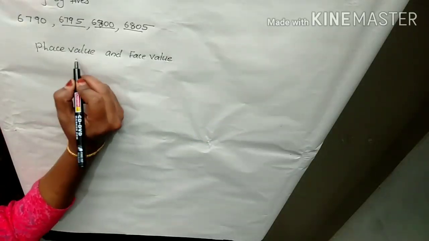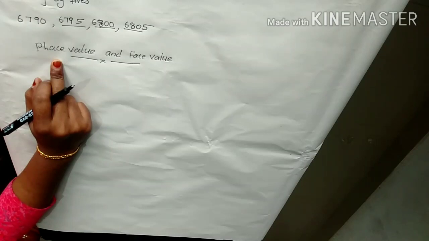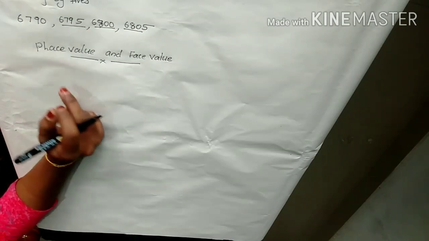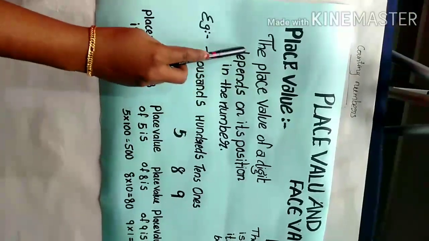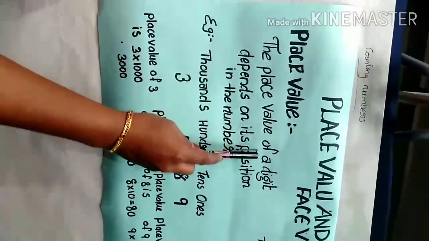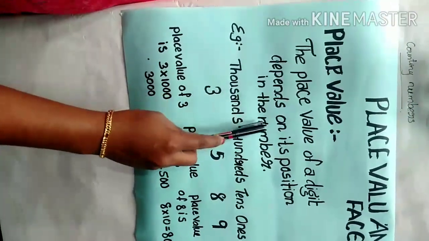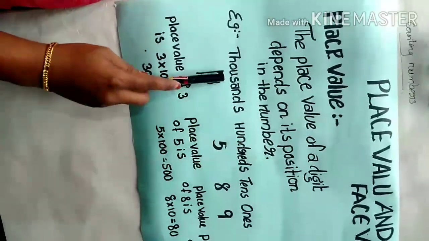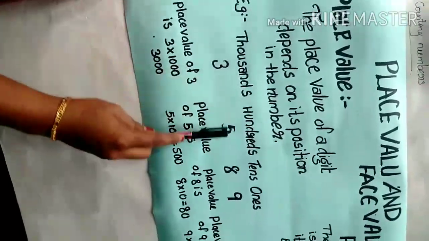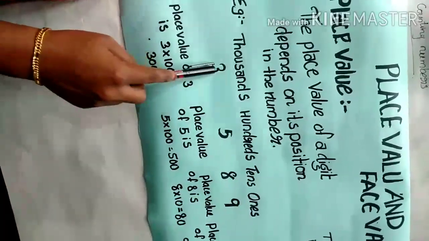Then the next one is place value and face value. Dear students, do you know what is place value and face value? Okay, listen here. Place value means the value of a digit depends on its position in the number.